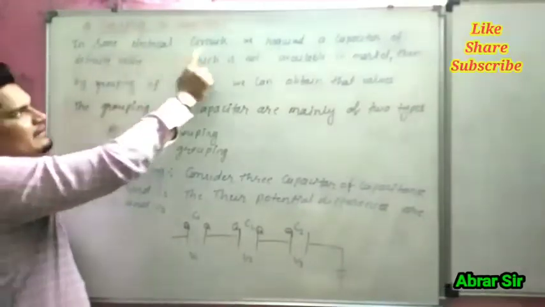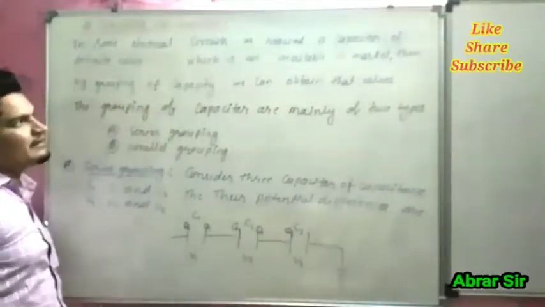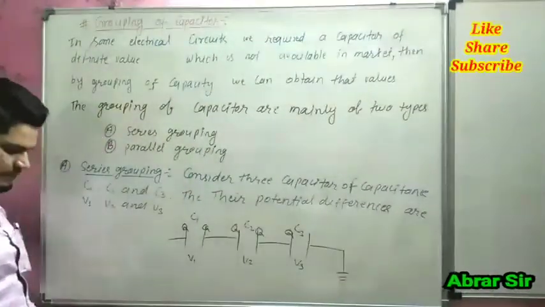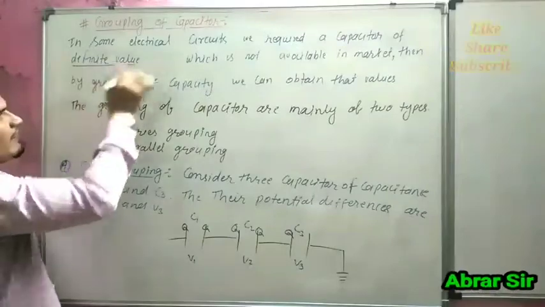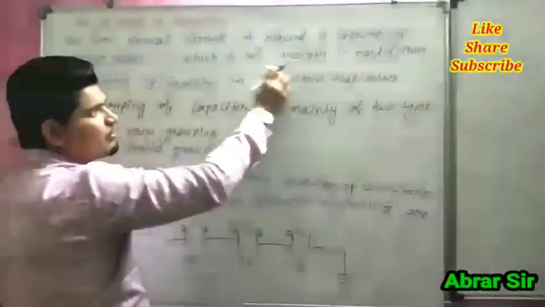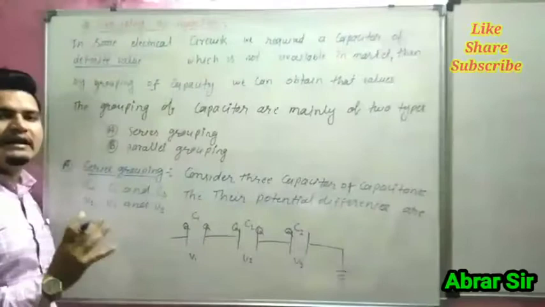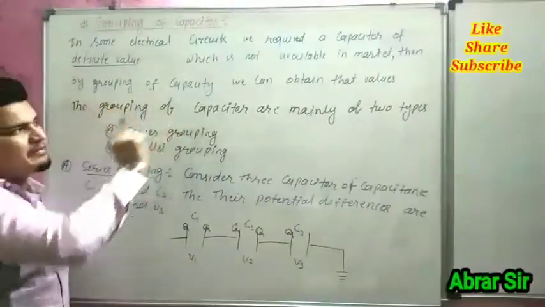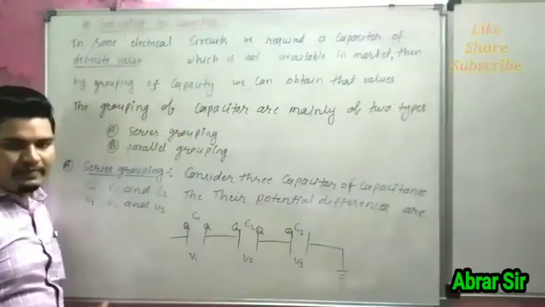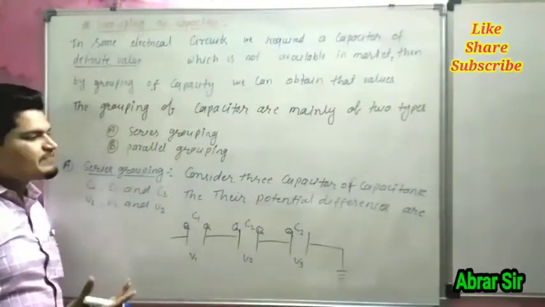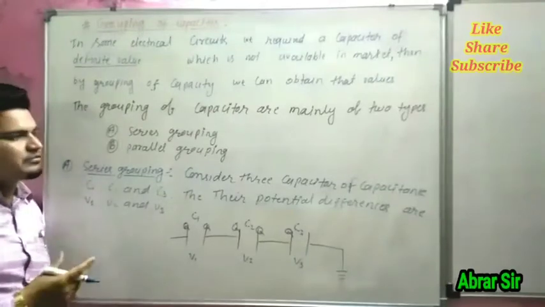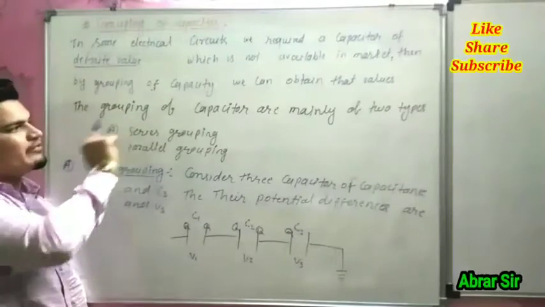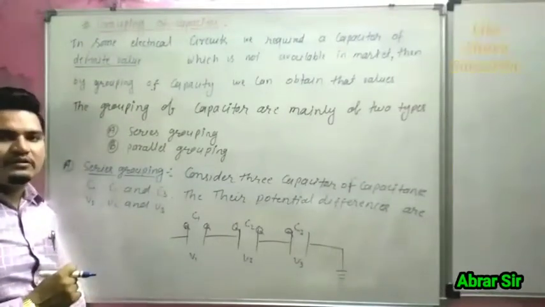In some electrical circuits, we require a capacitor of a particular value which is not available in the market. So by grouping of capacitors, we can obtain that value. So that's why grouping of capacitors is required. The grouping of capacitors is mainly of two types.